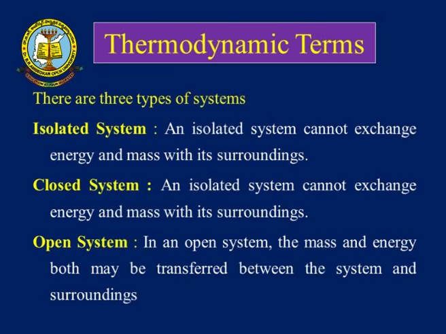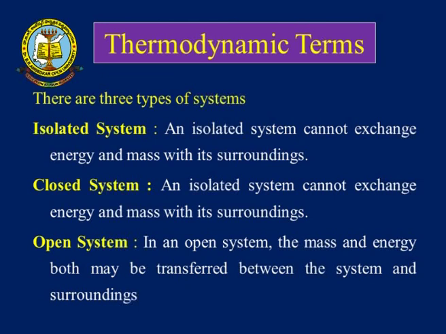Coming to the closed system: an isolated system cannot exchange energy or mass with the surroundings, whereas in a closed system, energy can be exchanged with the surroundings, but matter or mass cannot be exchanged. That is what we call a closed system. And coming to the third system, which we call an open system.